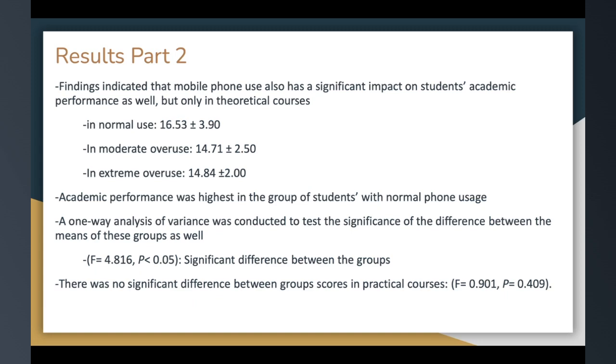In normal use, they have a 16.53 as their mean score with a standard deviation of 3.9. In moderate overuse, 14.7 with 2.5 as the standard deviation. In extreme overuse, the mean was 14.84 with a standard deviation of 2.0. Academic performance was highest in the group of students with normal phone usage by far, and a one-way analysis of variance was conducted to test the significance of the difference between the means of these groups, with a p-value of 0.05, as can be seen here, which also meant a significant difference was seen between the groups. However, there was no significant difference between the group scores in practical courses, as can be seen by this p-value.